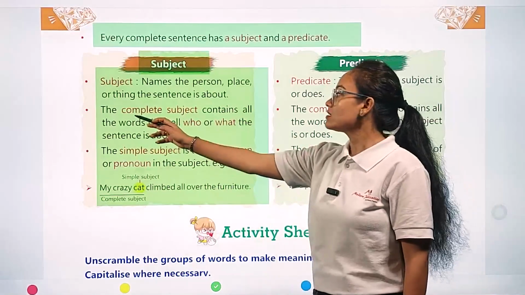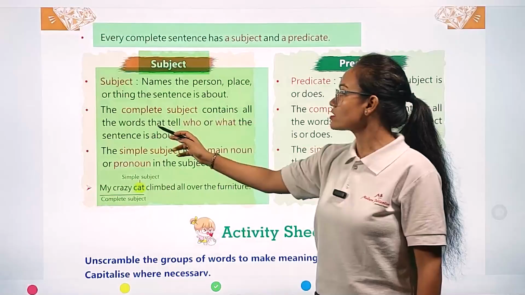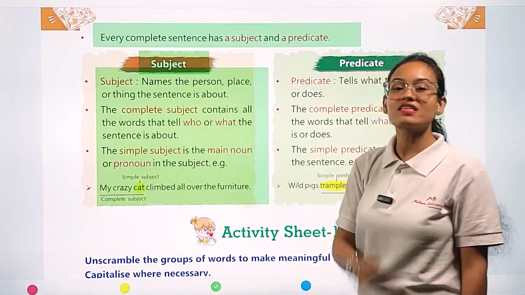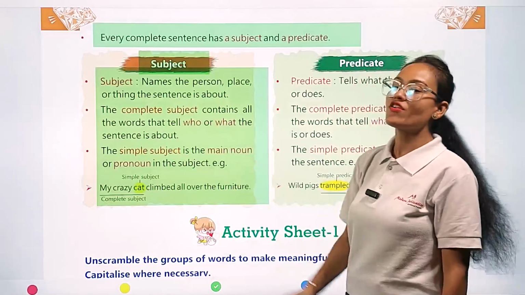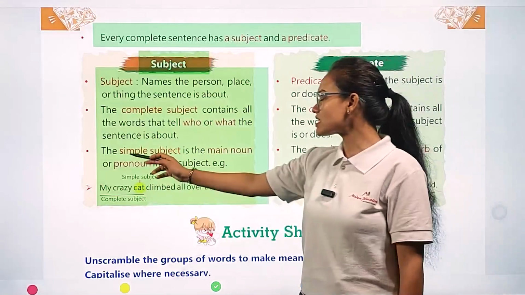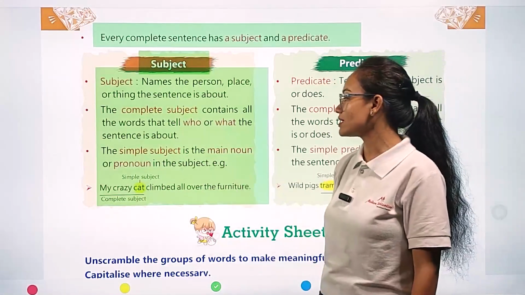The complete subject contains all the words that tell who or what the sentence is about. Okay, the complete subject tells us about whom we are talking in this sentence. The simple subject is the main noun or pronoun in the subject.